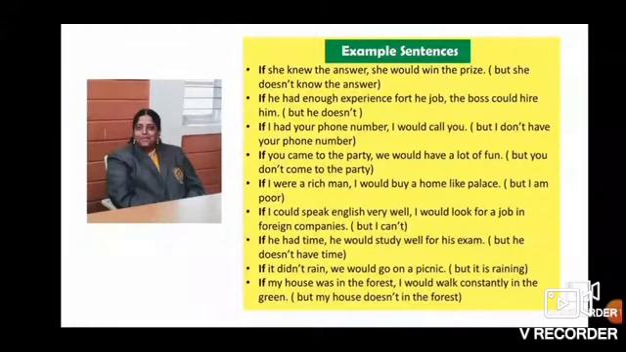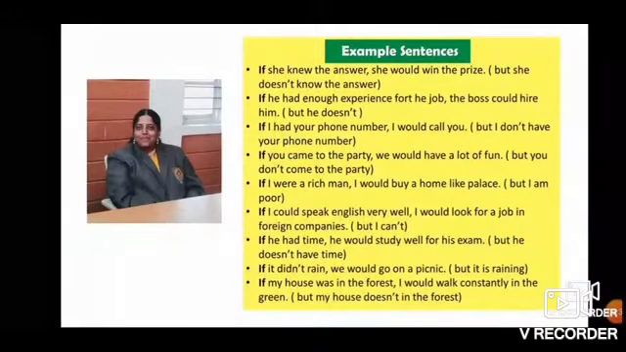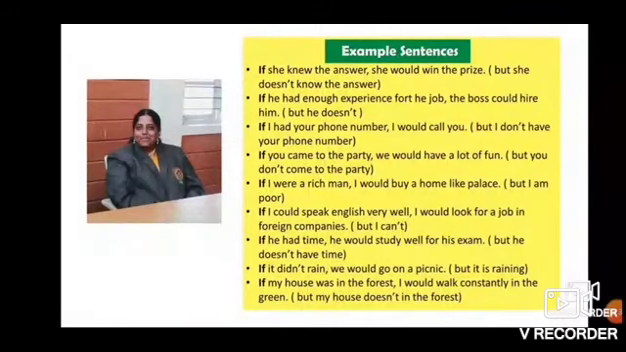If you came to the party, we would have a lot of fun. If I were a rich man, I would buy a home like a palace. If I could speak English very well, I would look for a job in foreign companies. If he had time, he would study well for his exam. If it didn't rain, we would go on a picnic. If my house was in the forest, I would walk constantly in the green.